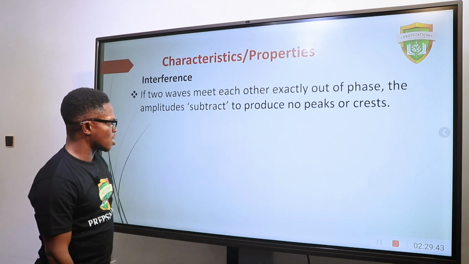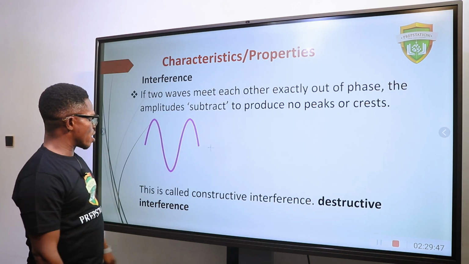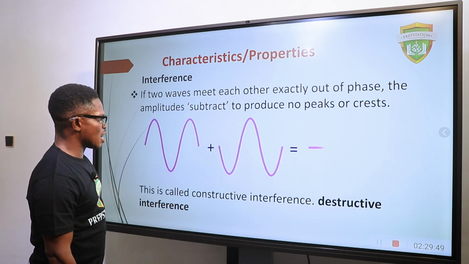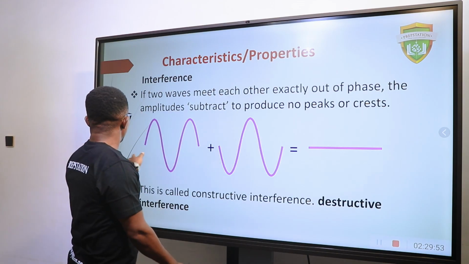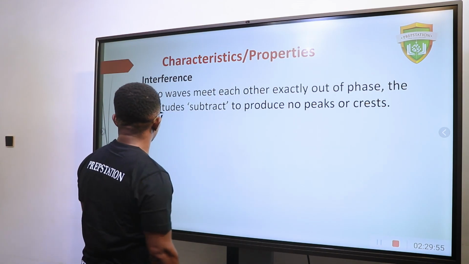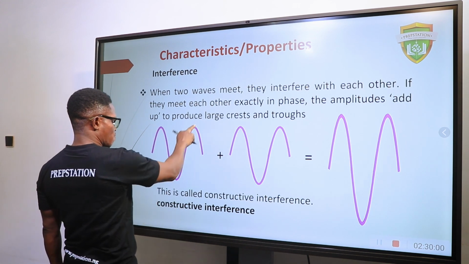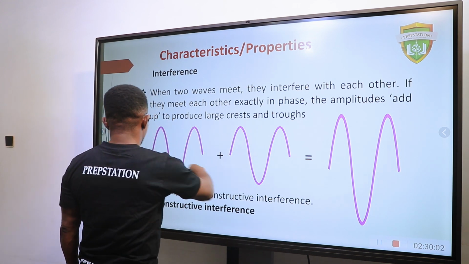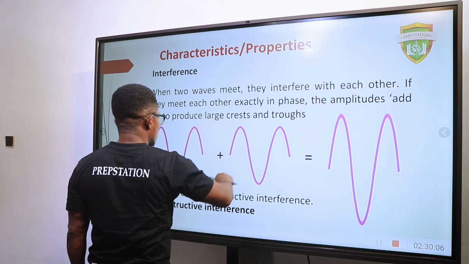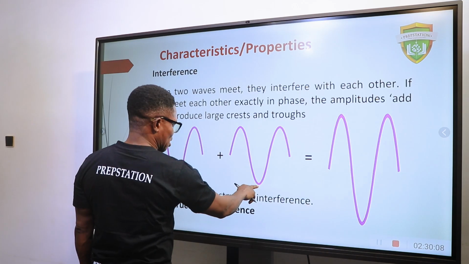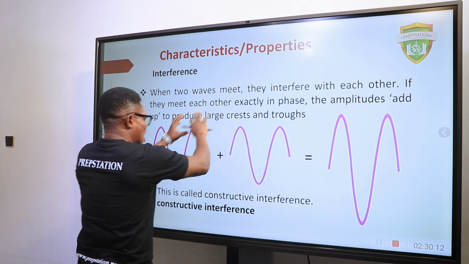Let's look at another scenario. Okay, so what happens if we have two waves meet and they are in opposite direction? Now, how do you know that they are in opposite direction? Let me go back. Let me show you something. Now, look at this one. The movement of this wave and the movement of this wave is the same. Where you have the crest of this wave is the same as the crest of this wave. Where you have the trough is the same as the trough of this wave. So if I merge these two waves together, they will just align.